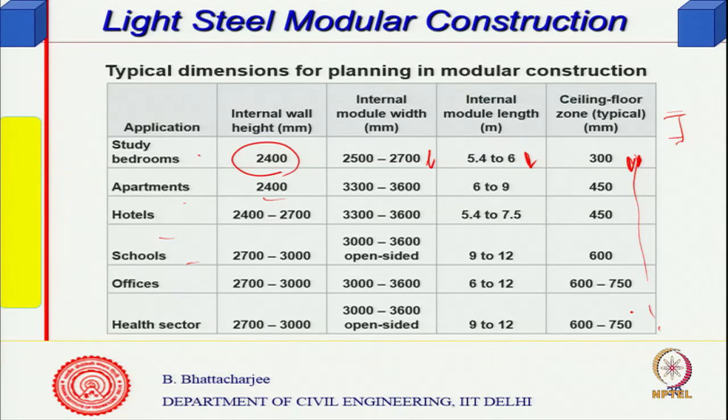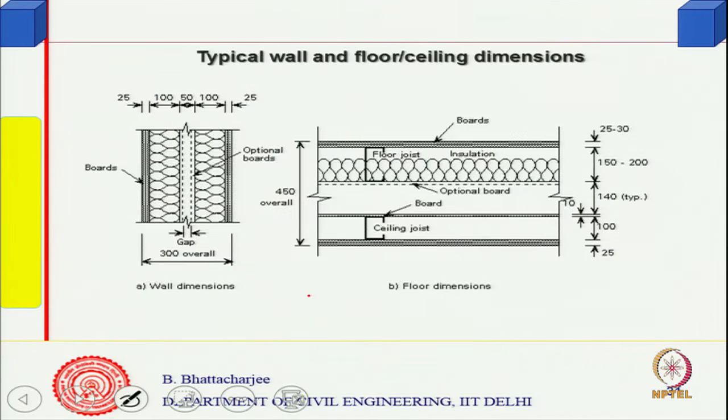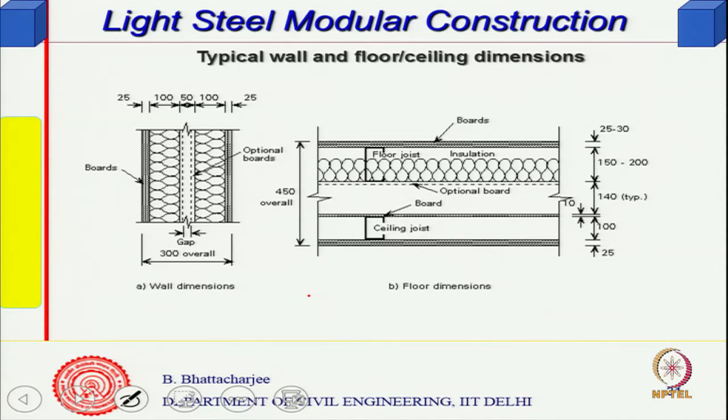So, this is what it is, even hospitals and offices, so they can be constructed and used. This is the typical wall dimension. You have got a gap, then there could be optional board, and this is insulation, this is insulation, there can be board, and then steel on the other side, the steel is there.